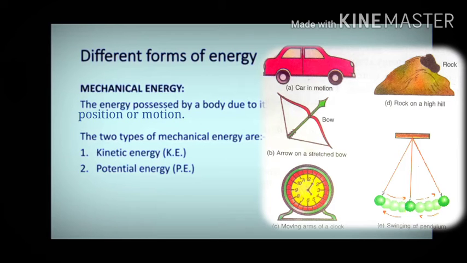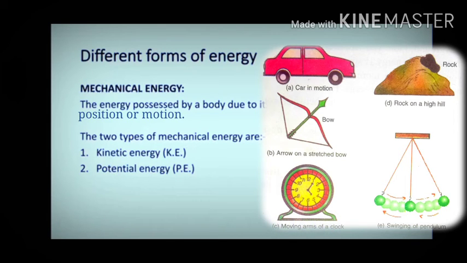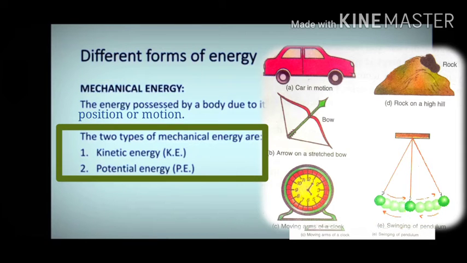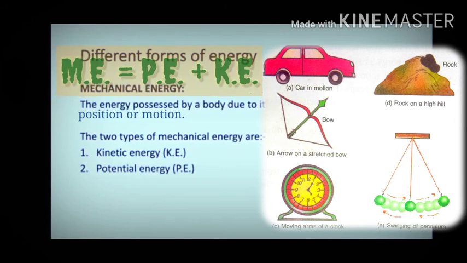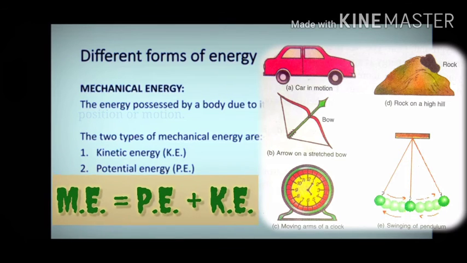So basically, mechanical energy is defined as the energy possessed by a body due to its position or motion. That is, the energy possessed by a body due to its state of rest or state of motion is called mechanical energy. Well, mechanical energy is found in two forms. That is, there are two types of mechanical energies. First one is kinetic energy and the other one is potential energy. Actually, the total mechanical energy of a body is a sum of its potential and kinetic energy.